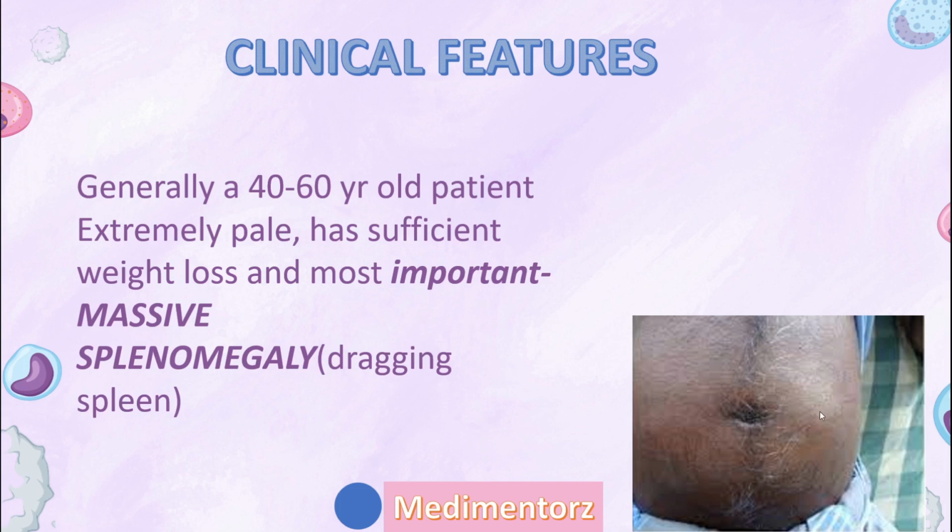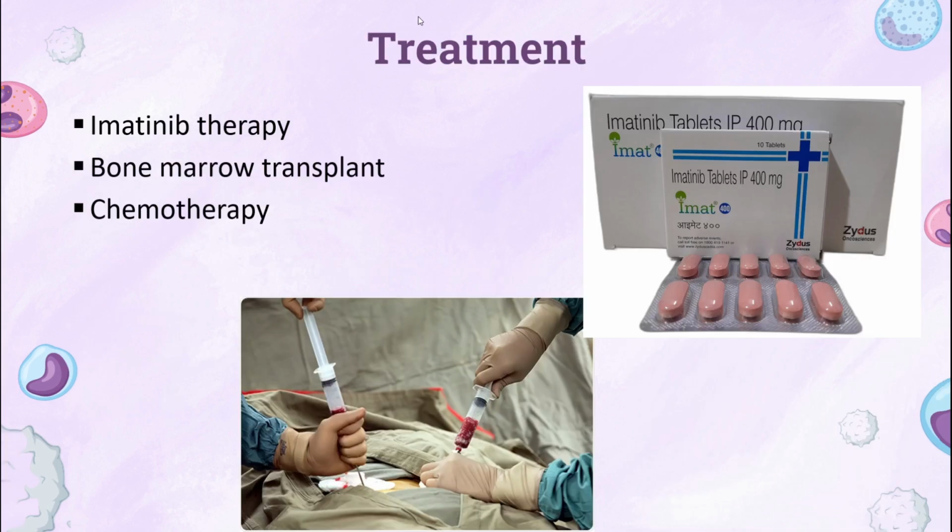because of the splenomegaly. If this point is given, then it's almost a 50-50 chance of whether it's a CML or something else. Most probably it's a CML if it's given in your question. Massive splenomegaly for CML. Why is there a massive splenomegaly? Because all those abnormal leukocytes will be trapped in the spleen. So the spleen will automatically become bigger to accommodate the increased amount of cell trapping and killing.